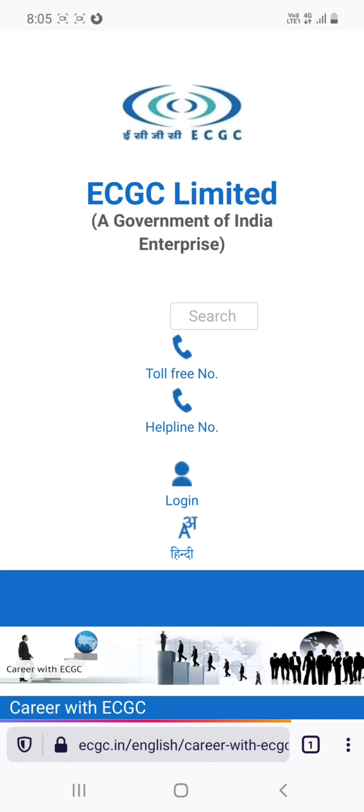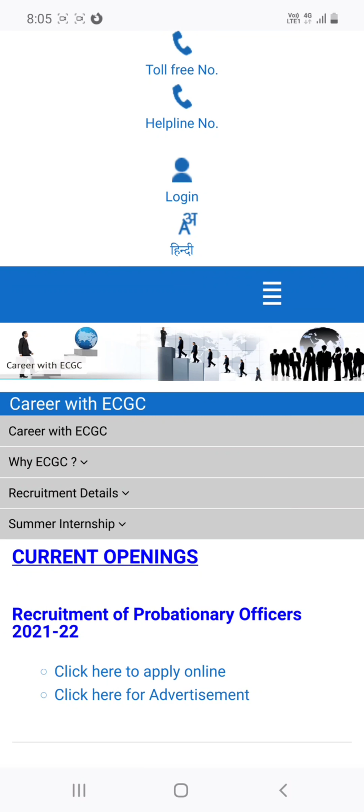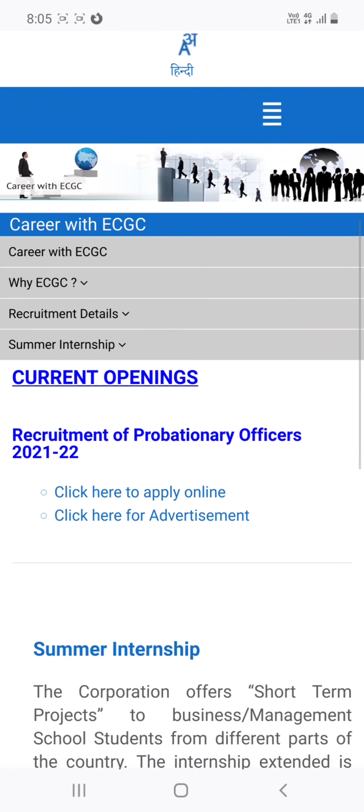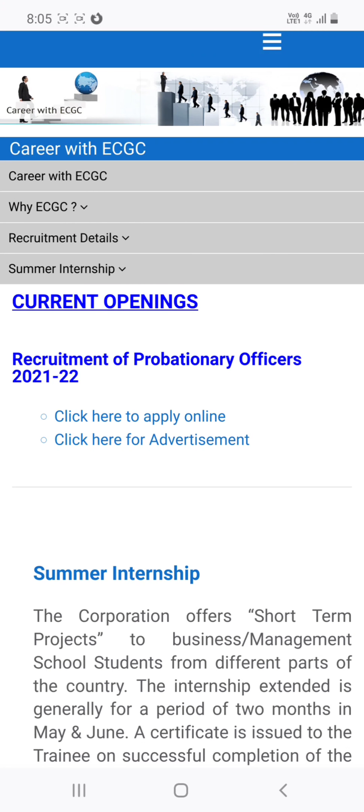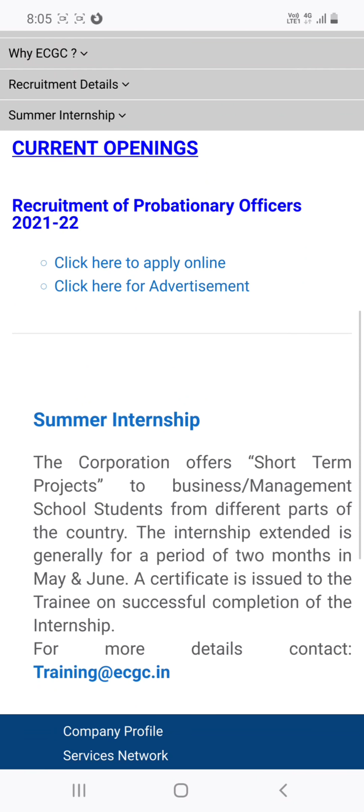When I clicked on careers with ECGC, these are the options: career with ECGC, recruitment details, summer internship. We have to click on current openings. In the current openings, you can see the recruitment of probationary officers link 2021. There are two options: click here to apply online, and the second option is for the advertisement. We'll click on the advertisement and see the details of this job.